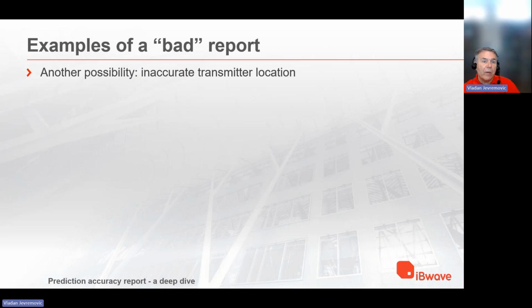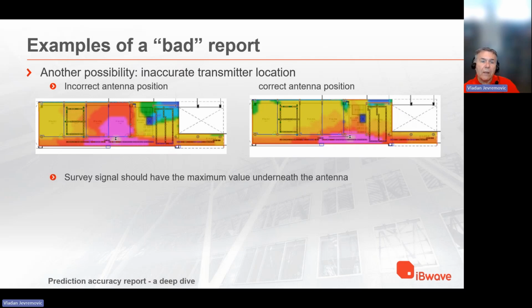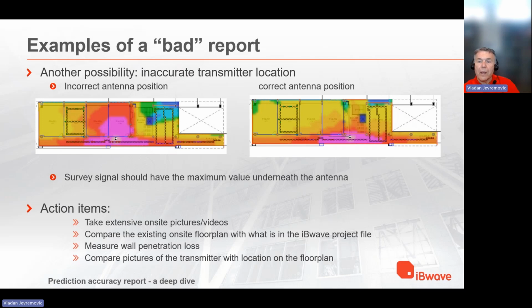The second example is inaccurate transmitter location. And here we see two examples. In one example, there is incorrect antenna position, and another one is correct antenna position. So how do we know that? Well, survey signal should have the maximum value underneath the antenna. And if it is not, then you need to move your antenna in a correct position.